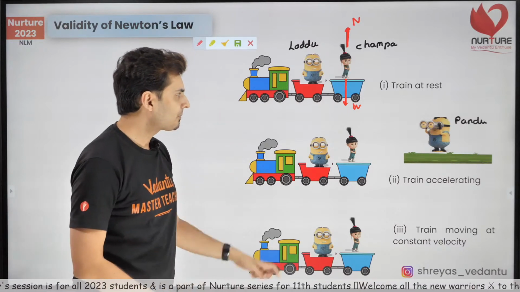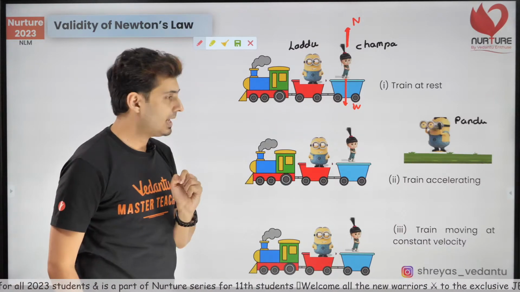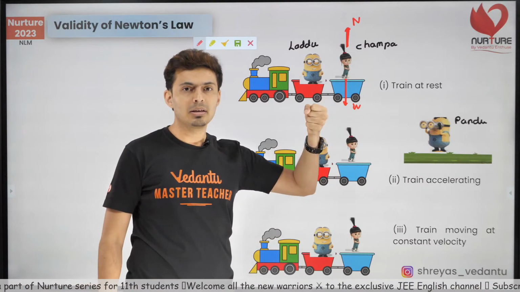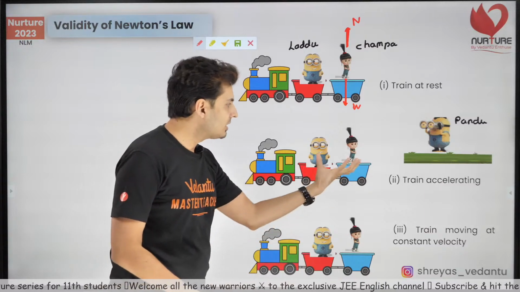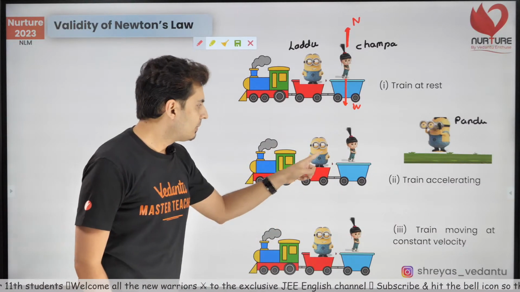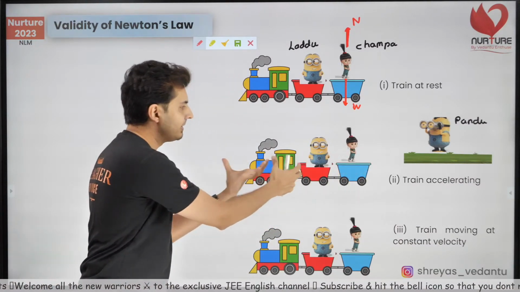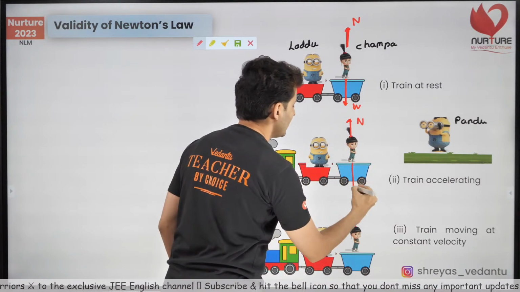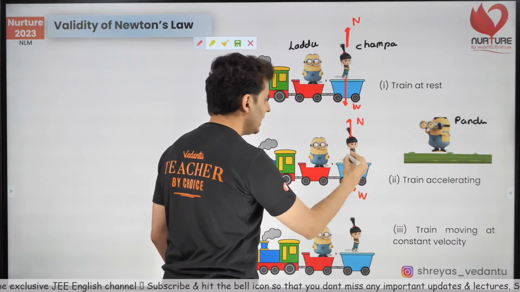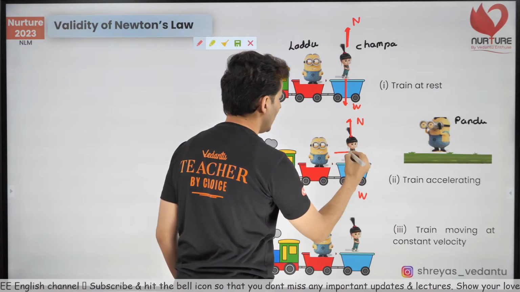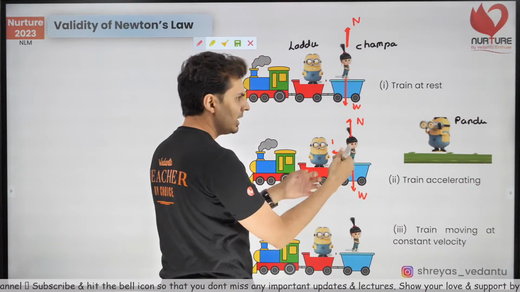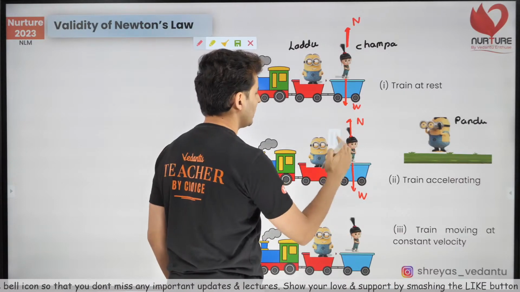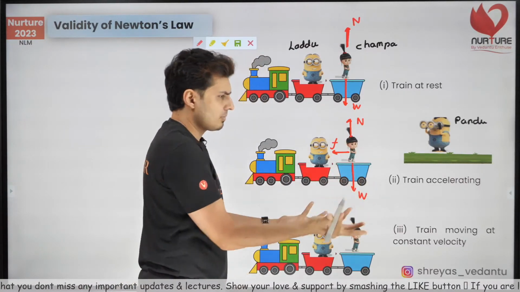It's very interesting. Second situation. Train is accelerating. Champa is standing on the train. Maybe she is holding on to something. Maybe she is just standing, and she will move with the train. Everybody agrees? This Pandu and this train and this Champa, all of them are moving together. So obviously you will have the normal force. Obviously you will have the weight, and there will be some kind of force. I don't know, it could be friction, it could be normal, it could be some pulling force. I'll just call it P. Or if you're getting confused, I'll just write it as friction, maybe.